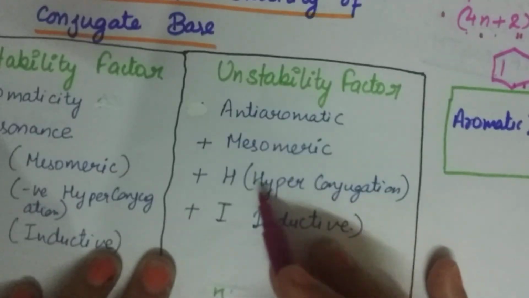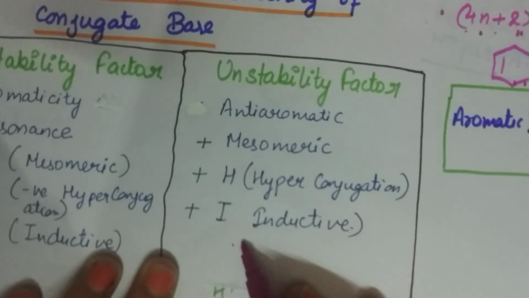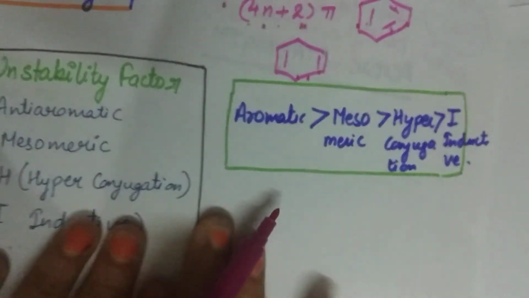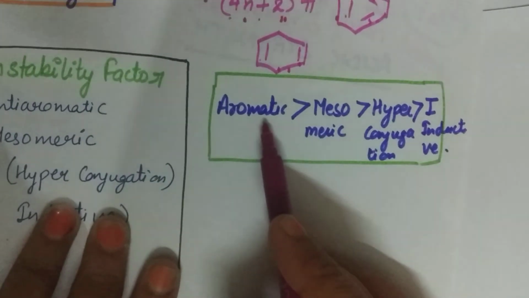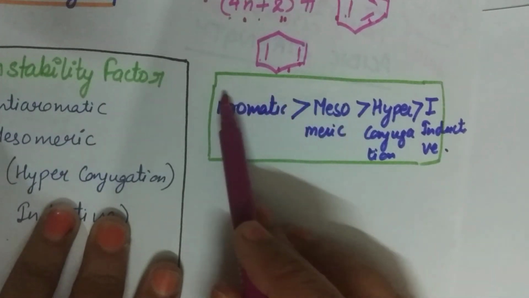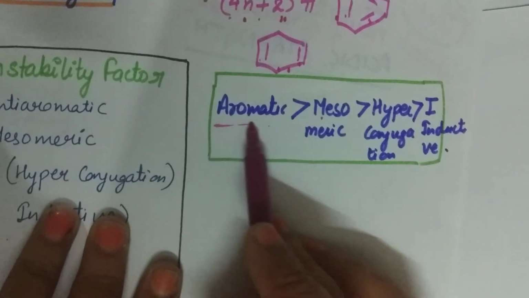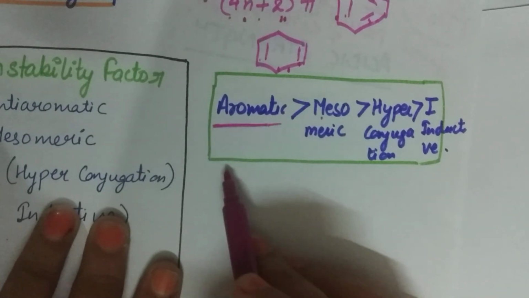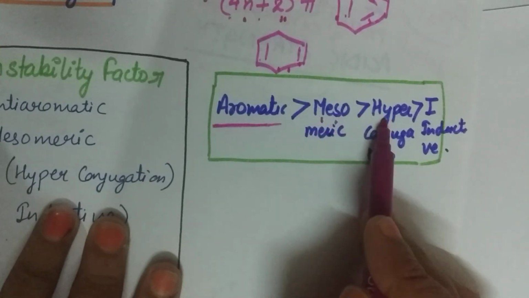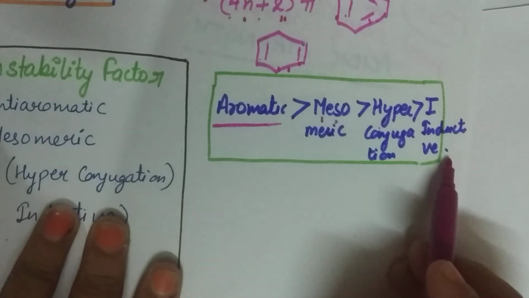Or if these factors are not available, then this will be unstable, or a weaker acid. So there is an order. If in one there is an aromatic effect and in another there is a resonance effect, then the aromatic effect is stronger than the mesomeric effect, so that ion will be more stable than this one. Similarly, the mesomeric effect is stronger than hyperconjugation, and it is stronger than the inductive effect.